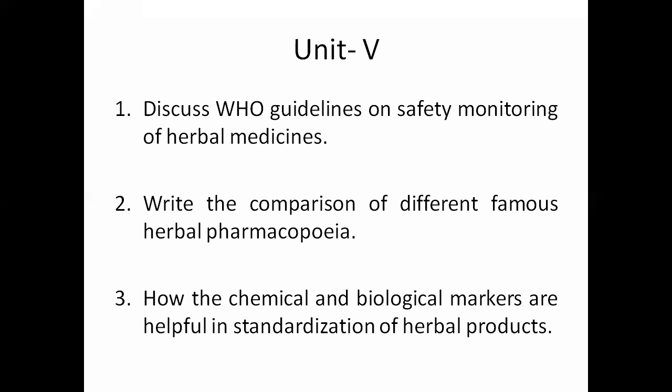Here you have to write so that you can justify that chemical markers are chemical constituents present in the herbal products, and you have one reference marker. If you go to chromatography, you will be able to find the Rf value, and then you will come to know that strychnine is there in nux vomica seed, or nicotine is there in tobacco leaf, or reserpine is there in Rauwolfia root.